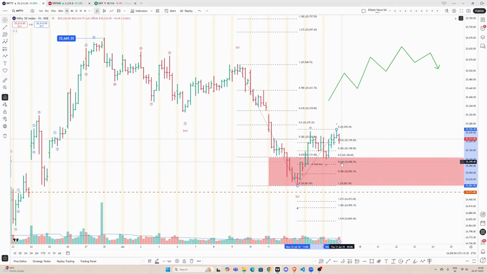So 50% to 60% is what I expect because this is going to be either wave 1 and then 2, or this would be A or B, right?